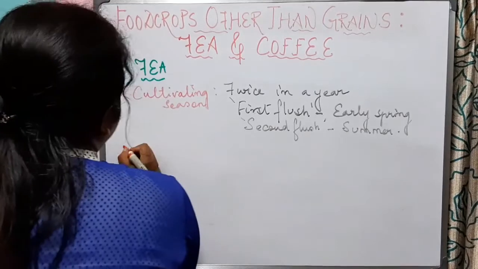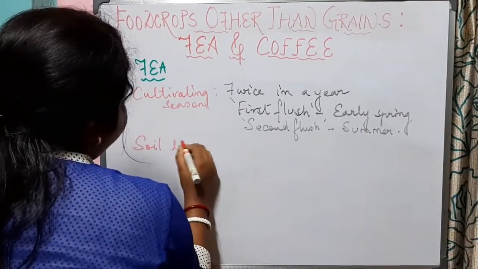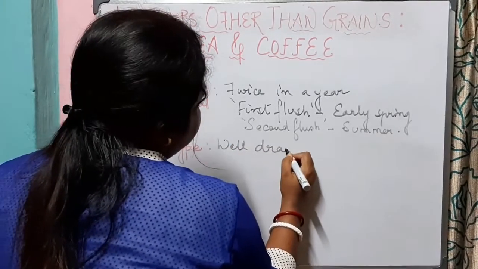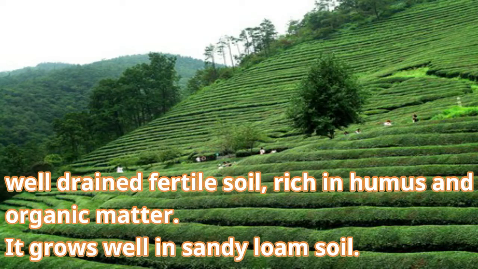Now let us know which type of soil is preferred for the growth of tea. For the growth of tea, it requires well-drained, fertile soil which should be rich in humus and organic matter. It grows well in sandy loam soil.